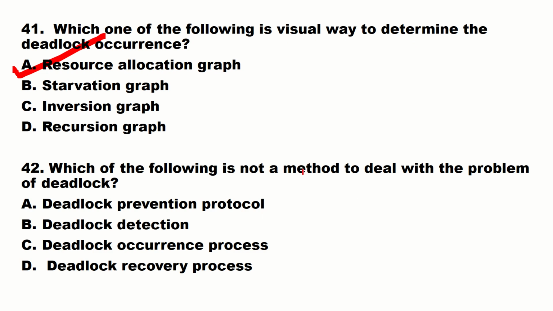Which of the following is not a method to deal with the problem of deadlock? Deadlock prevention protocol, detection, occurrence process or recovery process. That is the deadlock occurrence process. That is not a method to deal with the problem of deadlock.